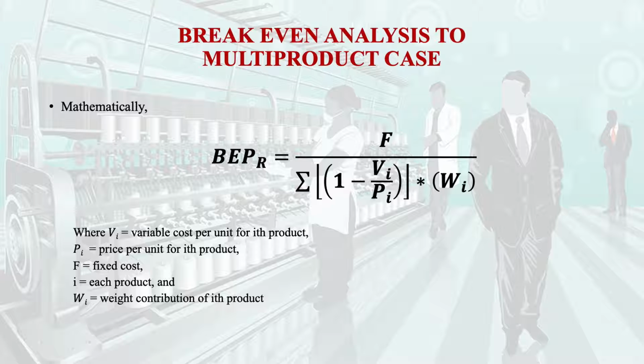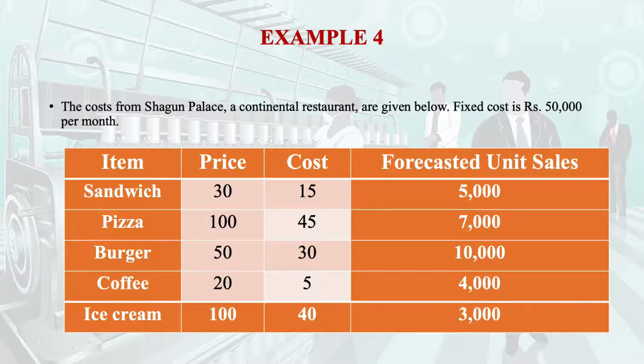This mathematical equation I would like to explain to you with the help of one example. The example I have taken from your text only. Here the example is the cost from the Shagun Palace, a continental restaurant. I am going to show you.